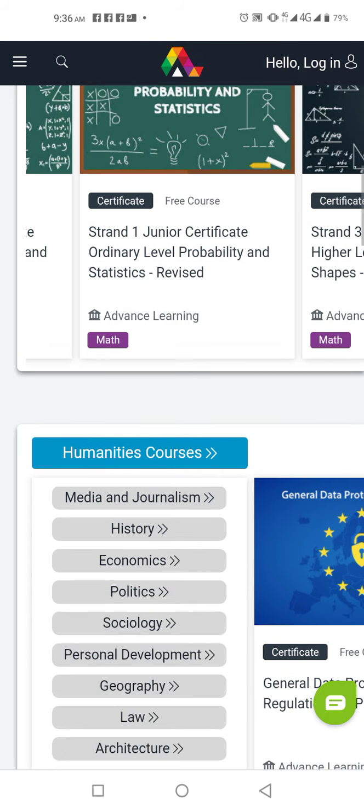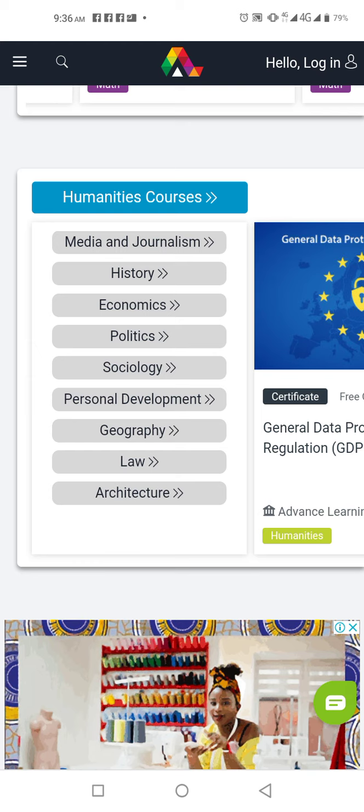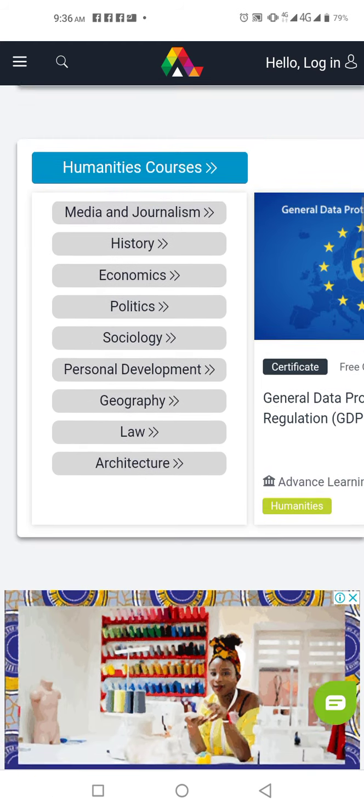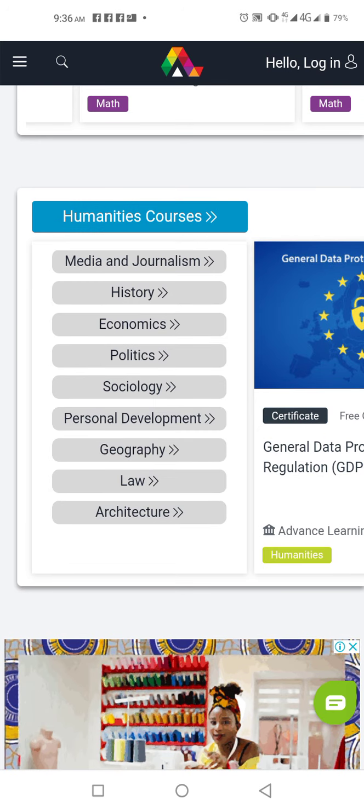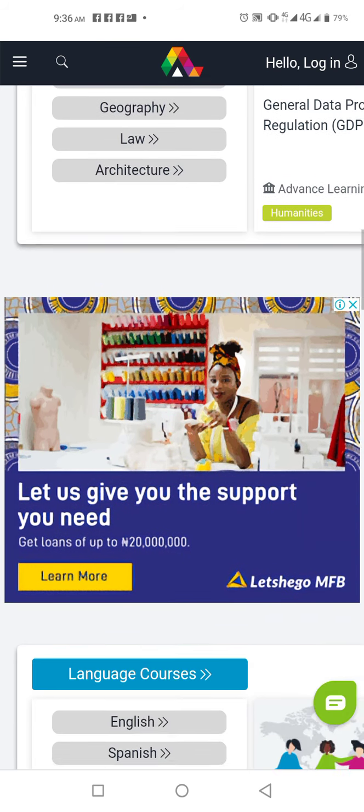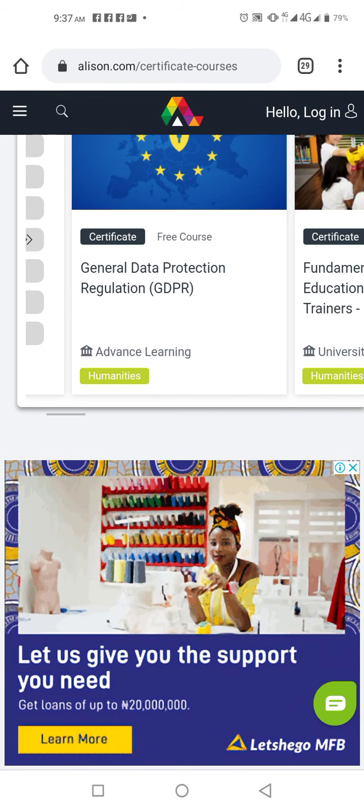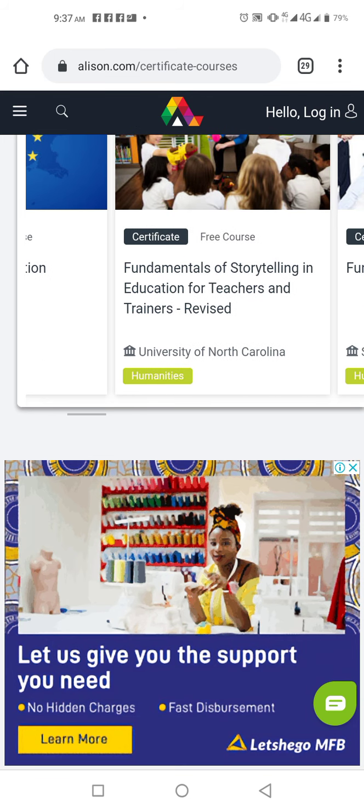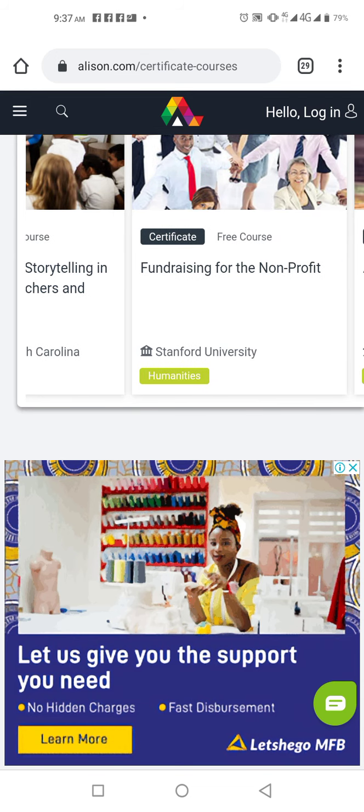This one is Humanity courses. These courses have certificates that you will get at the end of your studies. So you can do humanity, economics, politics, sociology, personal development, whatever it is. So general data protection regulation, fundamental of storytelling, education for teachers and trainers. Oh, if you're a teacher, that's for you. Fundraising for non-profits. If you want to raise fund and you want to know, this one is by Stanford University.